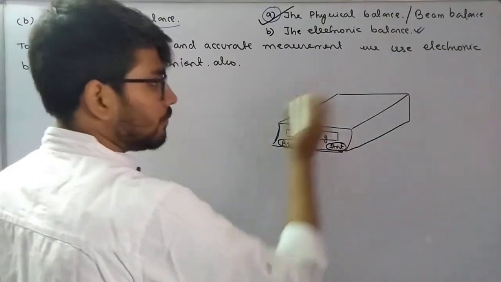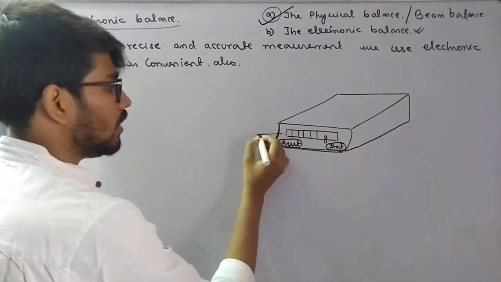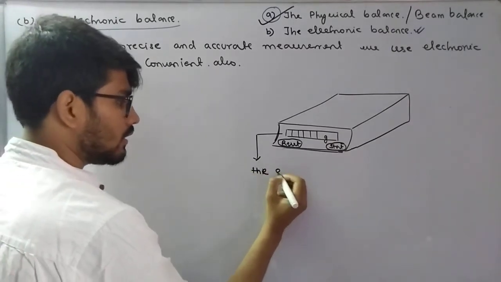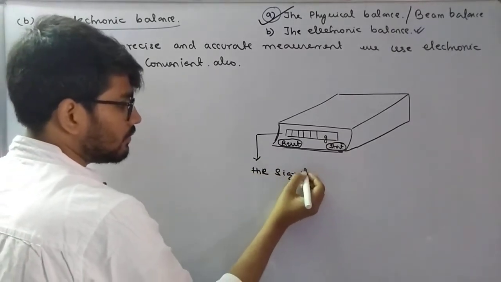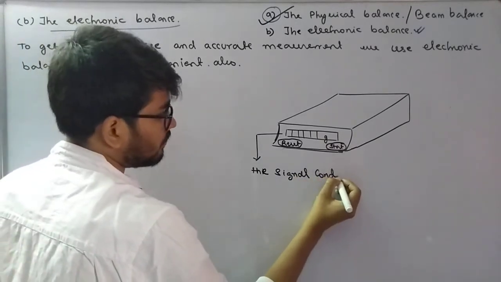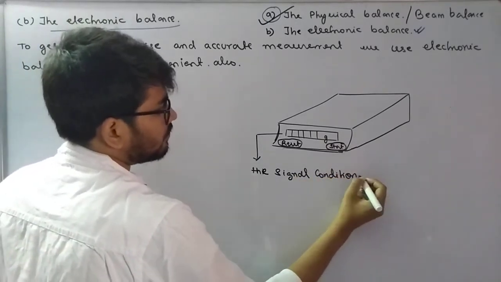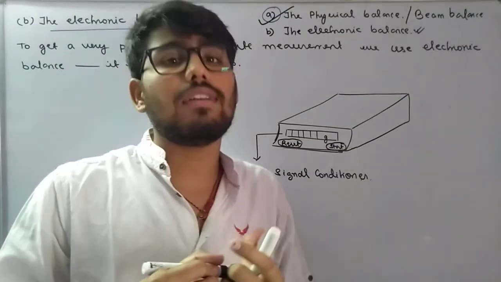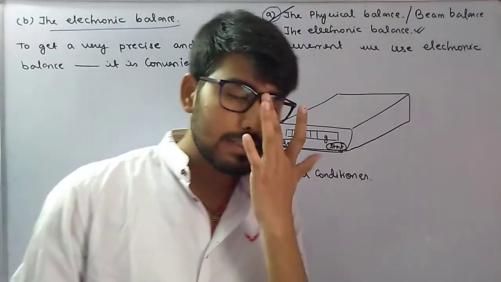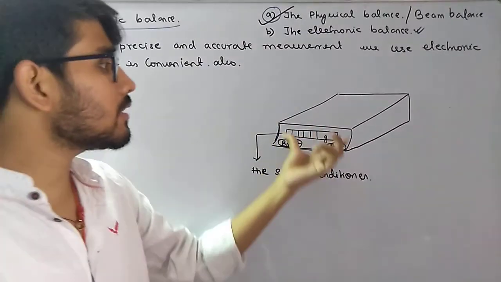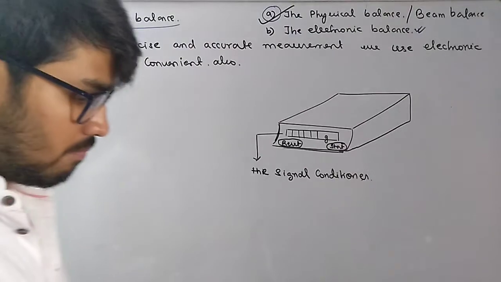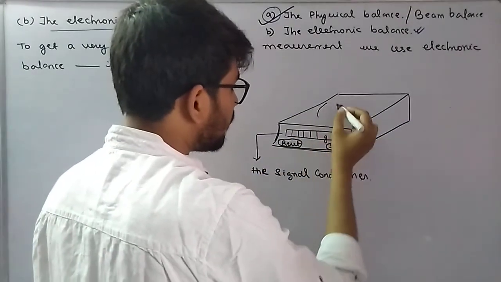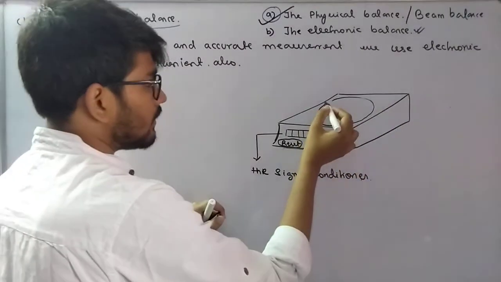This part of the electronic balance is called the signal conditioner. The signal conditioner means this part displays the value of measurement. And at the top you will have a place something like this.